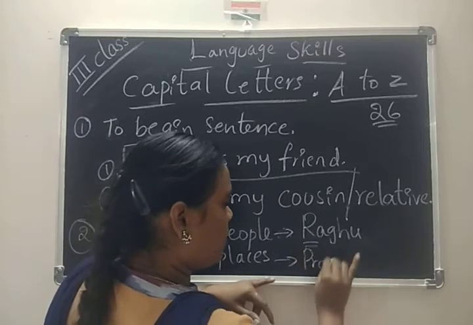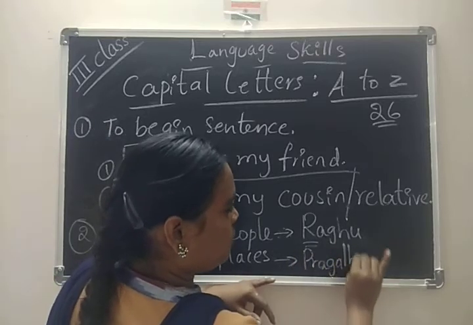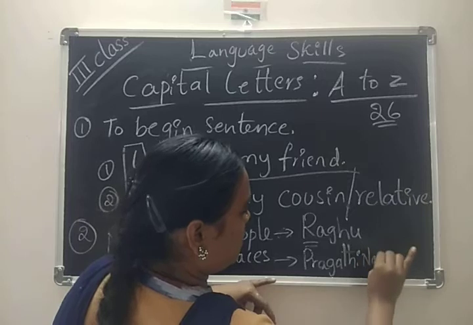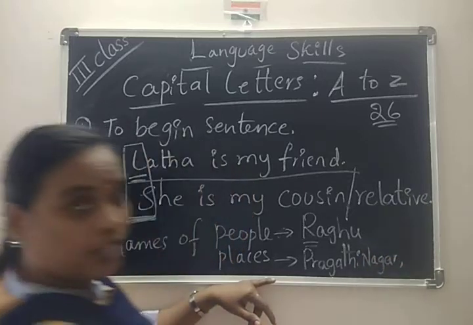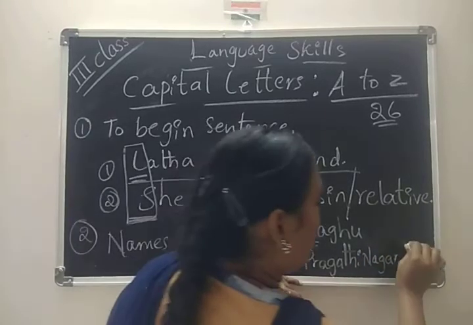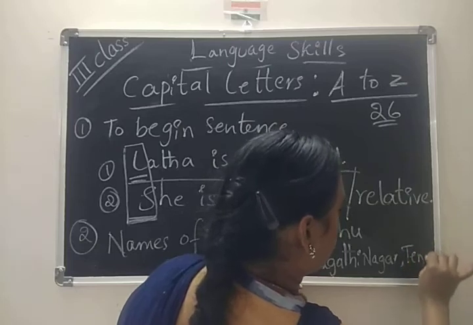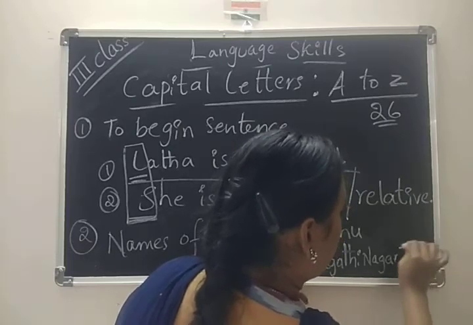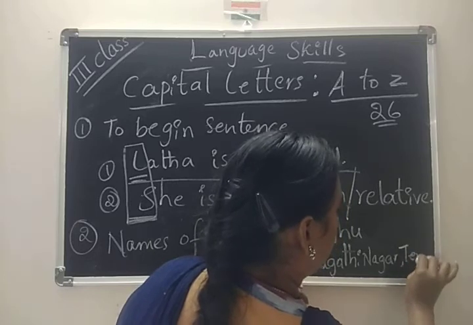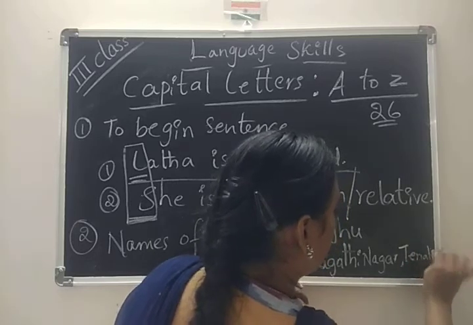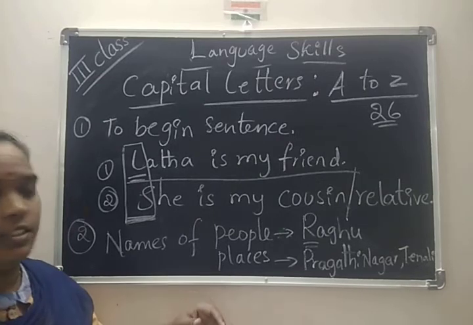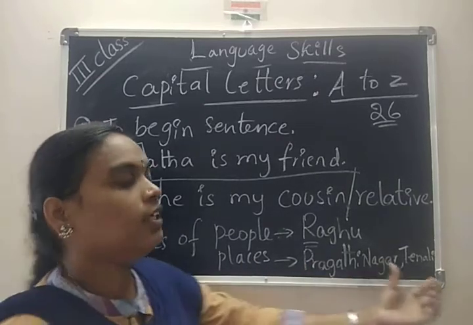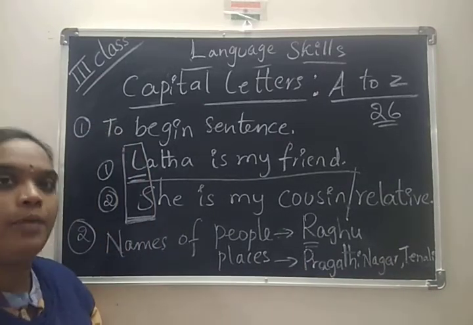Now we are living in Pragati Nagar, no? So this is Pragati Nagar. This is one name. And another name, Tenali. That is also one place name. So these are 2 places.